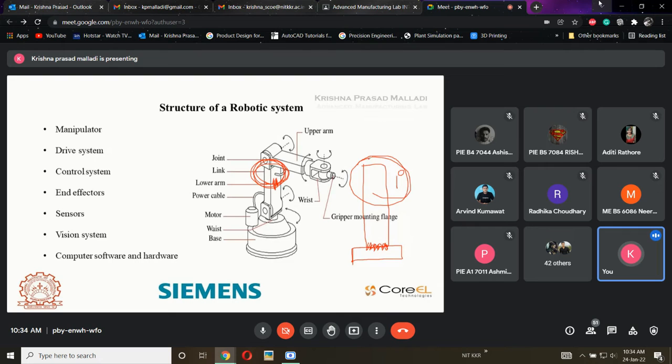So if at all I want this motion, if I want to move in circular rotation 360 degrees, then there should be some joint with which it is going to rotate. At the same time, the base and this robot need to be connected. So that is how the waist comes into existence. Now what will happen? This robot, just a second.